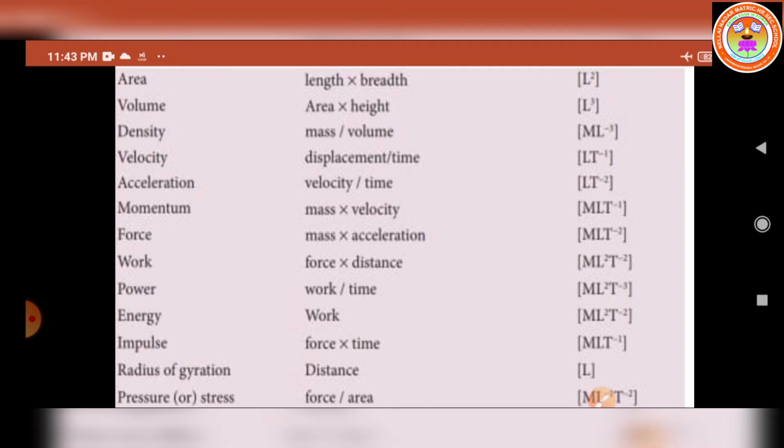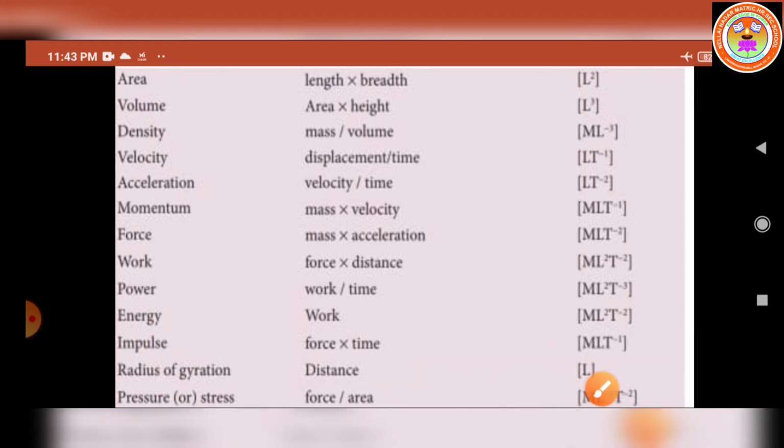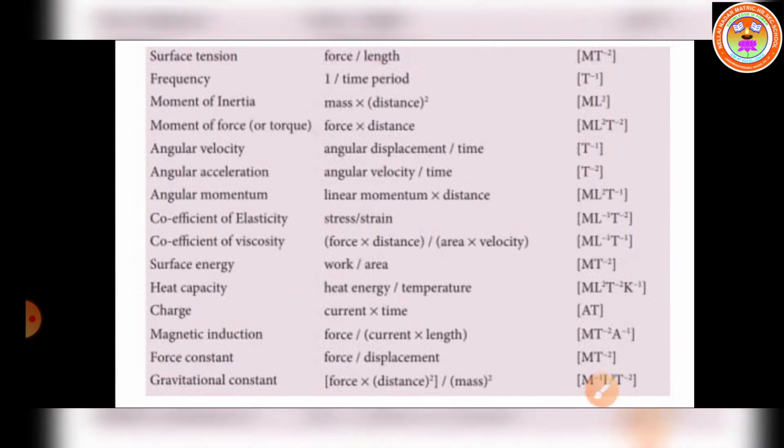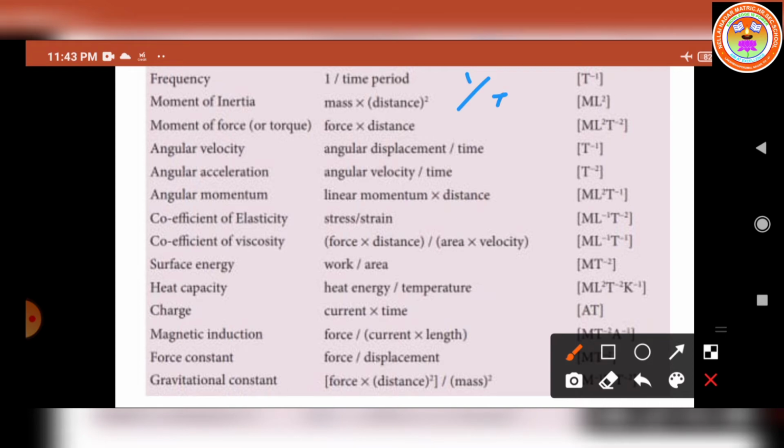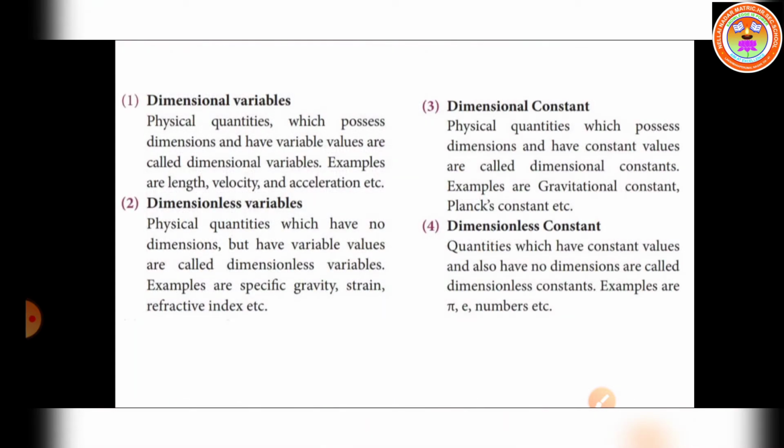Then radius of gyration. It gives the distance only. So the dimensional formula is L. It's given in the textbook. And frequency. The frequency is nothing but the reciprocal of the time period. So we have to write 1 divided by T, that is T power minus 1. Like that you have to write the dimensional formula. If you know the formula, you can write the dimensional formula.